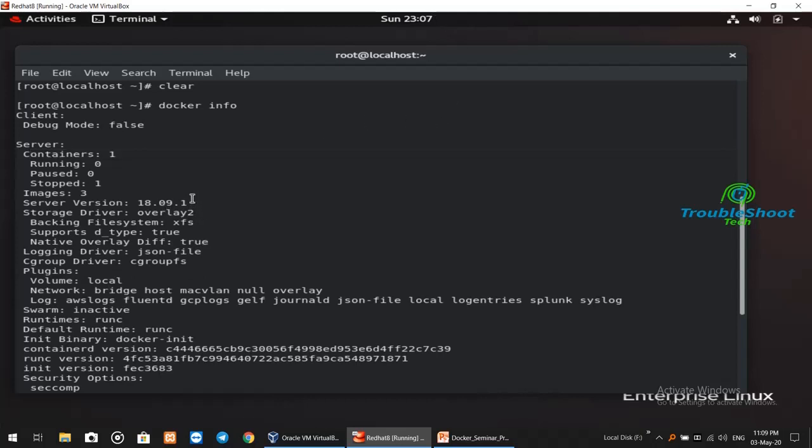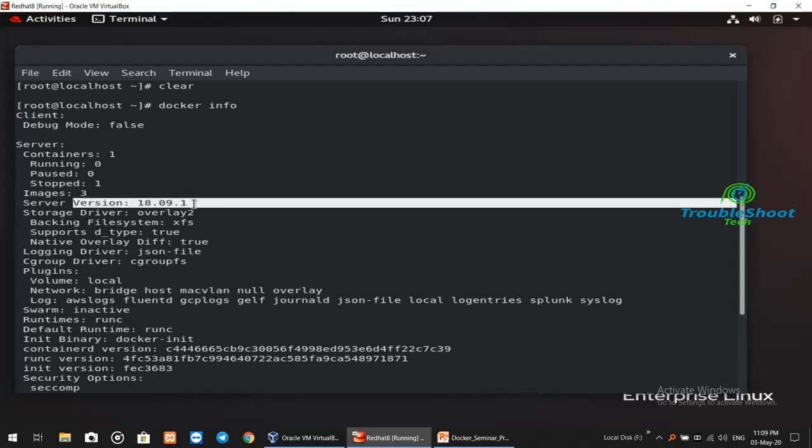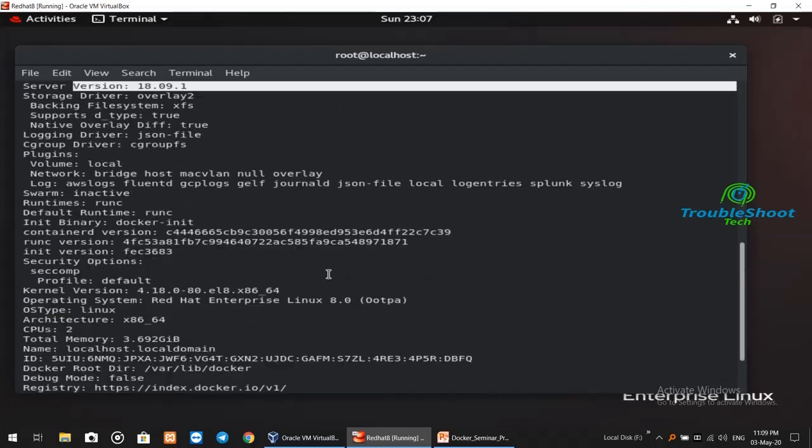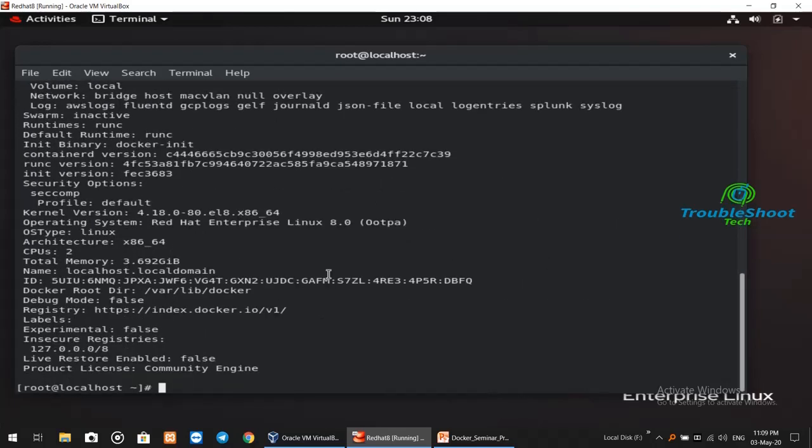And right now the main thing is that I'm using a very stable version of Docker. The latest is 19 something, but I don't think it is stable because it has many disadvantages. It is still in the development process. The stable version is 18.09, and I prefer that you download this version only. And if you use the keyword nobest, it will download this version only, right?